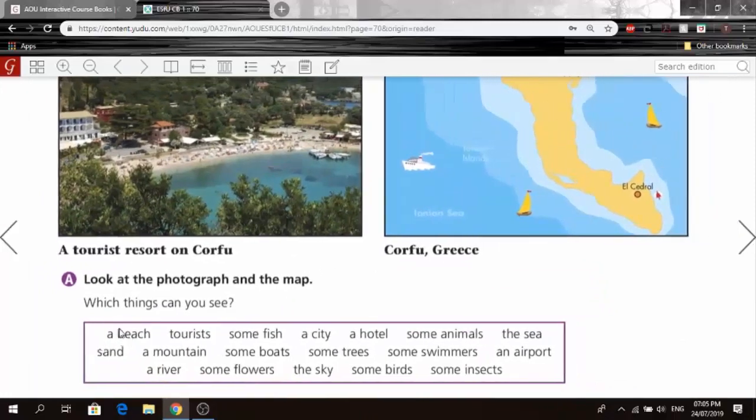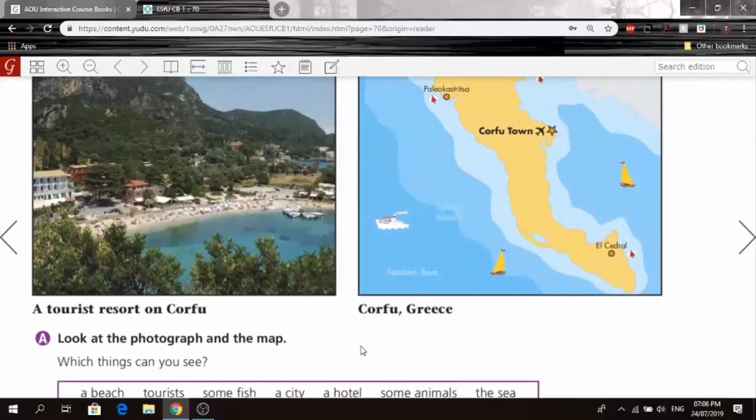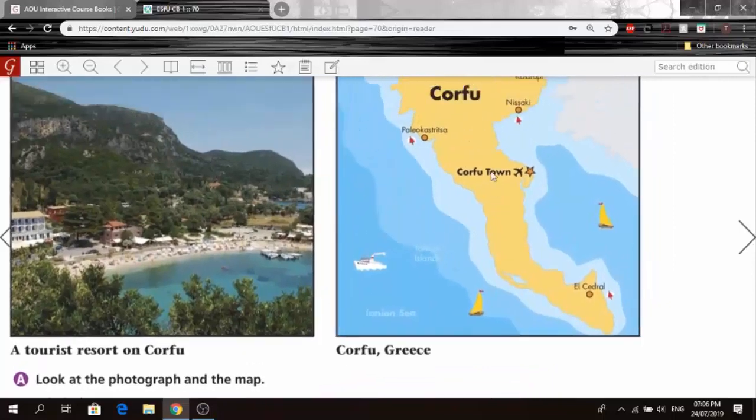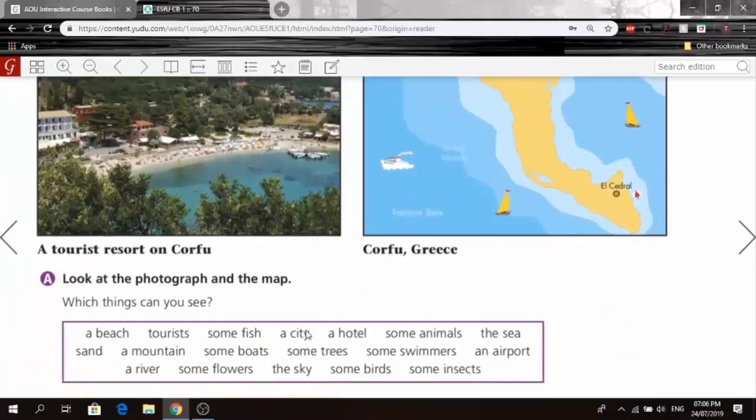Now let's check out these words and see if they fit with the pictures. So obviously first one, really easy, a beach. Here we have a beach right here, so this one will be true. We have tourists, of course, you can see the tourists. Some fish. Well, we can't really see fish, but I'm pretty sure they're somewhere in the water. So let's just say it's not true, because we don't see it in the picture. A city. We don't see a city actually. We have the town, the capital of Corfu, and Corfu itself. So I don't think it's a city, so nope.